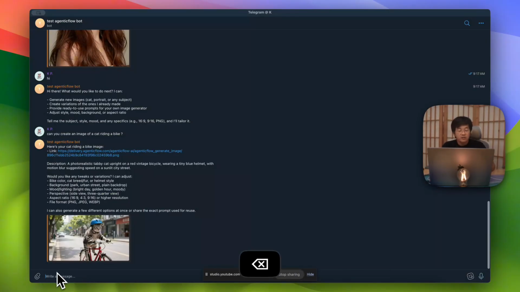This is still a new feature, but later we are going to add some features. For example, you can create a new session, or do some stop command, or maybe some change command that you allow the customer to do. Because we designed the AgenticFlow Telegram integration as a kind of publishing channel. This publishing channel allows you to connect a Telegram agent to your existing AgenticFlow agent. So let me show you how you configure that in AgenticFlow.